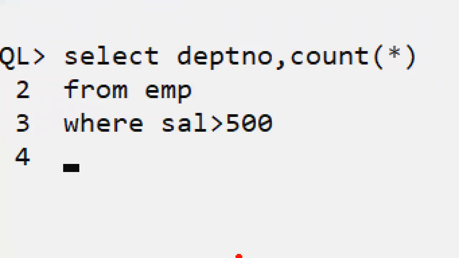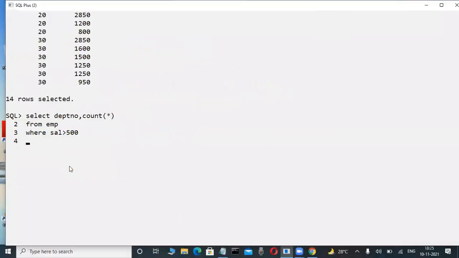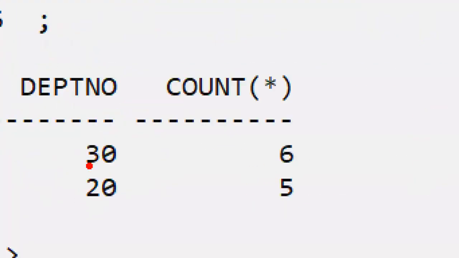I want only those employees' data. And in that data, I use group by department number. Again, if you want to restrict the groups, use the having clause: having count star greater than 3. It will display like this, in random order, 30, 20.